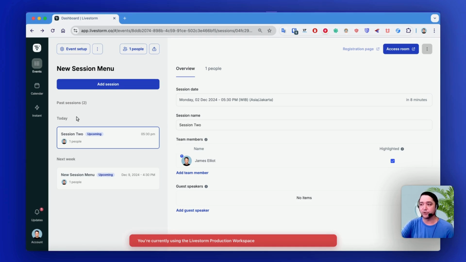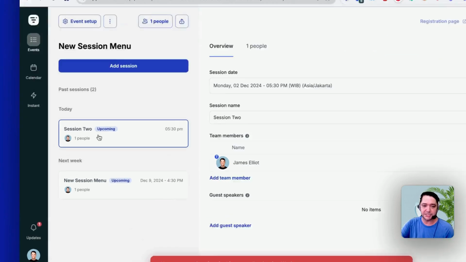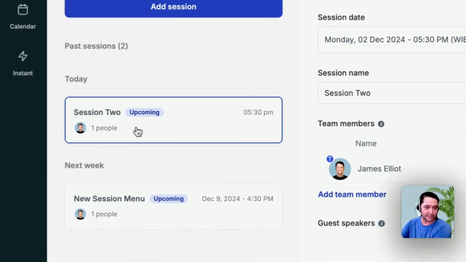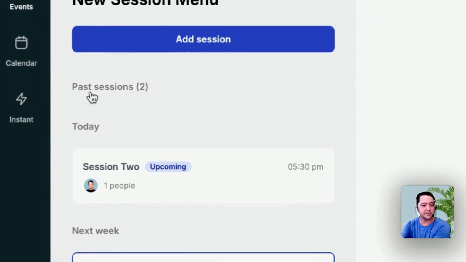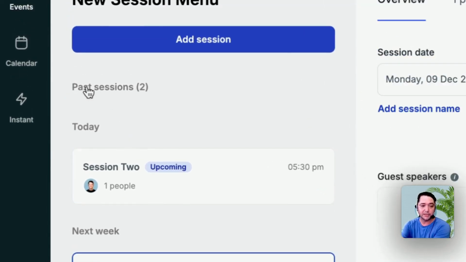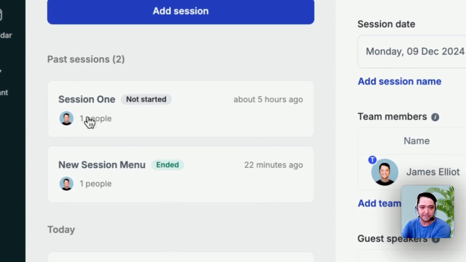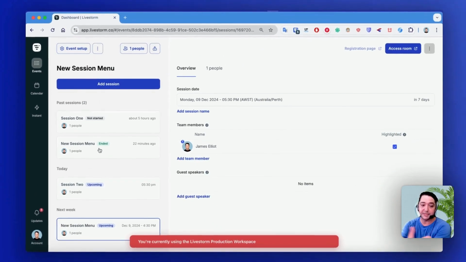And now with these improvements, there are less clicks for you to access the configuration settings for your sessions and to access your data. So let's take a look here. For my demo, I've got one session upcoming today, that's highlighted here, and I have a session next week, scheduled for next week. And as you can see here, there's the past session. So by default, that won't be expanded. So I can expand that now and I can take a look. And new session menu. So this is one that has ended.